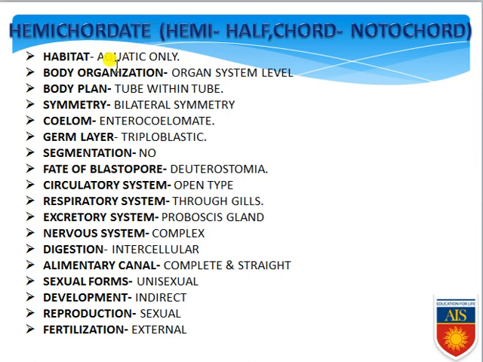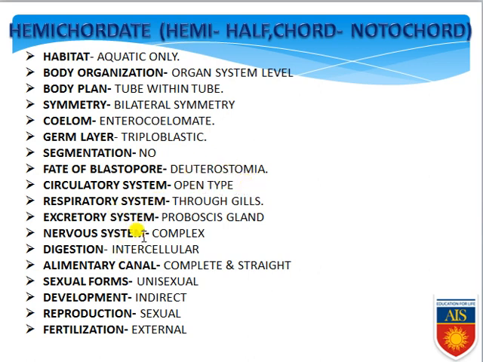Habitat, aquatic only. Body organization, organ system level of body organization. Body plan, obviously tube within tube body plan. Symmetry, without any hesitation, bilateral symmetry, their body can be separated into two equal halves. Coelom, they are exclusively enterocoelomate, because the coelom will be produced from the gut or enteron. Next, germ layer, they have 3 germ layers, that's why they are triploblastic. Segmentation, they have no segmentation in their body, that means metamerism is not found. Fate of the blastopore, they are exclusively deuterostome, because their mouth will be formed later. Beforehand, the anus will be formed.